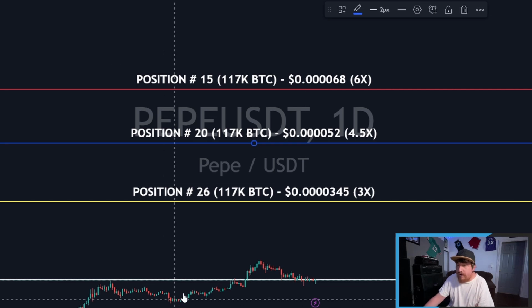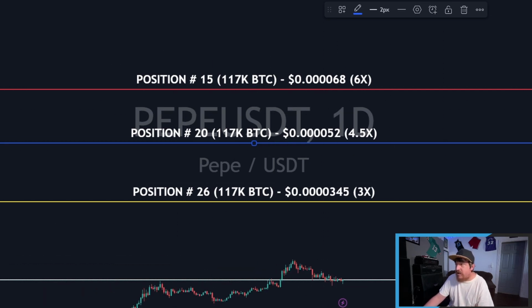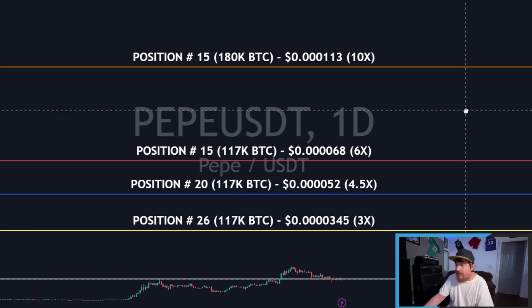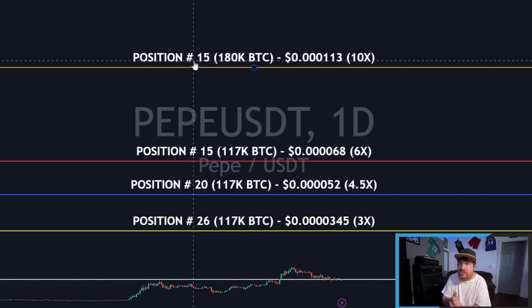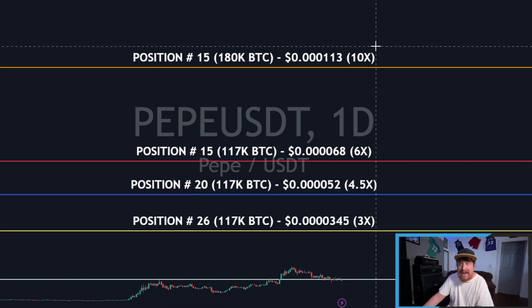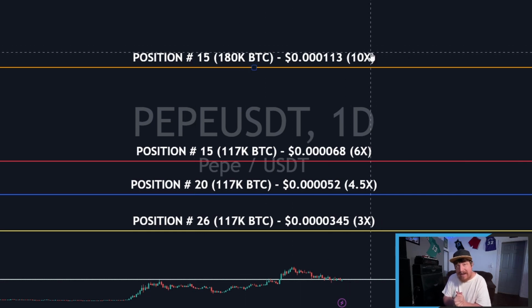Oh, and of course, we don't want to forget our ultra bullish projection, which would be, if we zoom out even further, up here, clear up at position number 15 in orange, based on 180K Bitcoin. That was the 0.30113. And from where we're at now, that would actually be about a 10x.